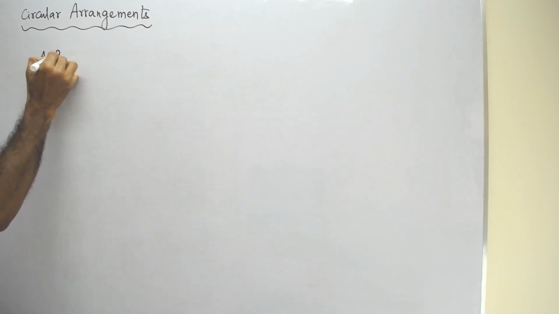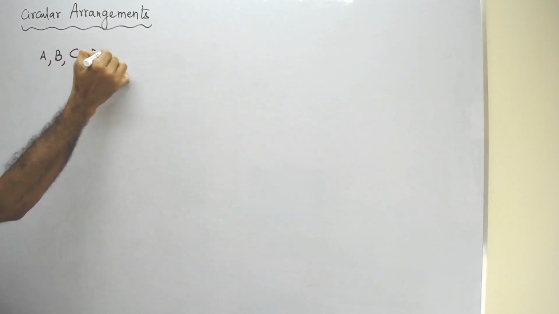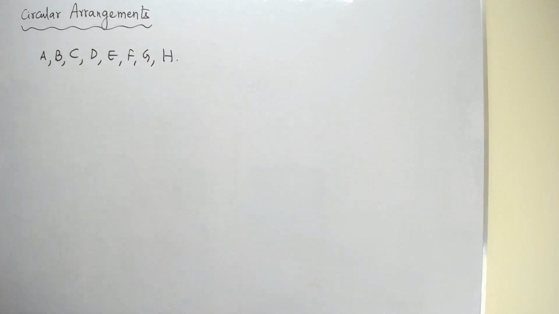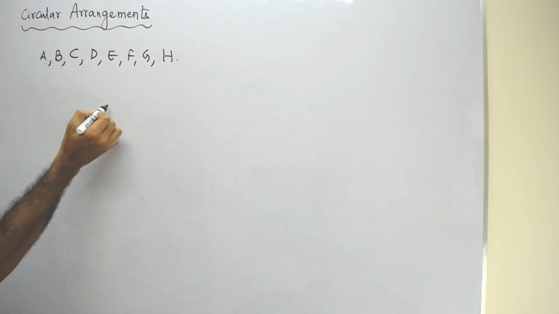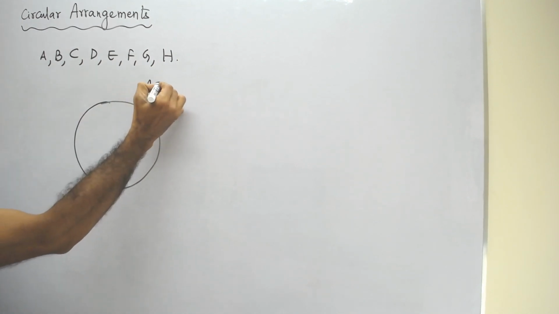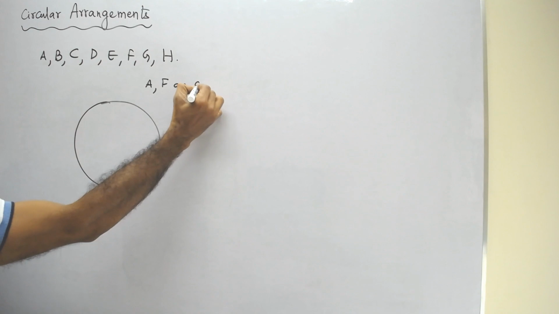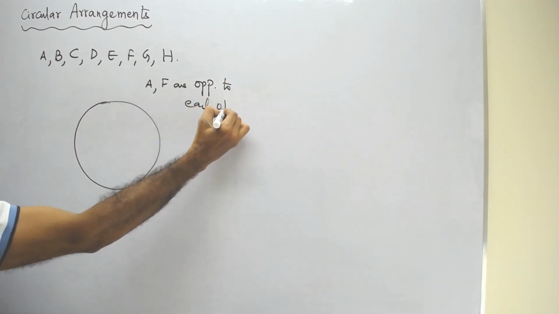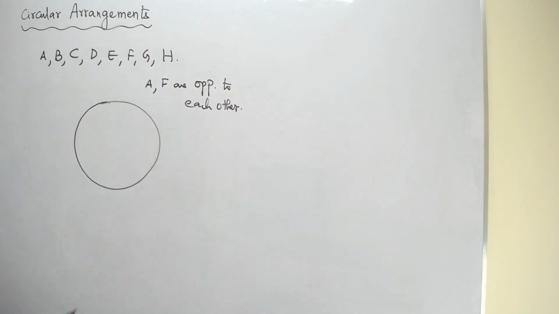Now let us take one more interesting example. There are 8 people, A, B, C, D, E, F, G, H. Assume that these are the 8 people. How many ways can these 8 persons be seated at a circular table such that A and F are sitting opposite to each other? So that is the question.